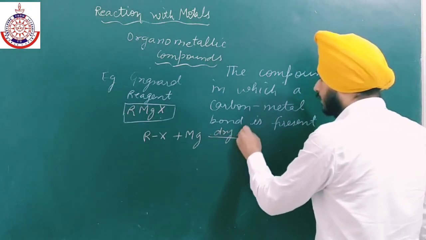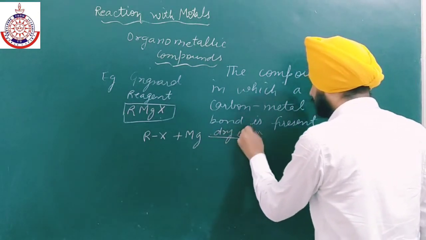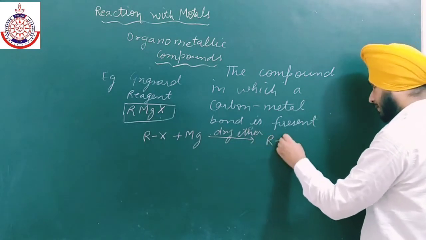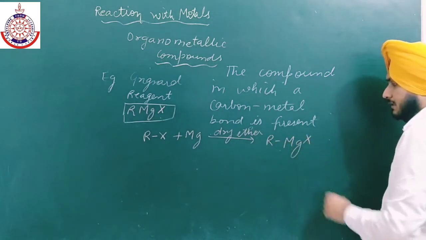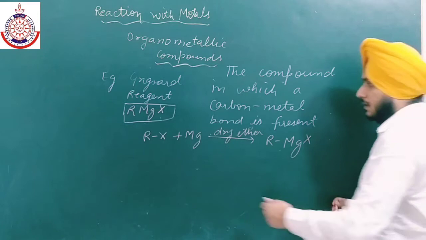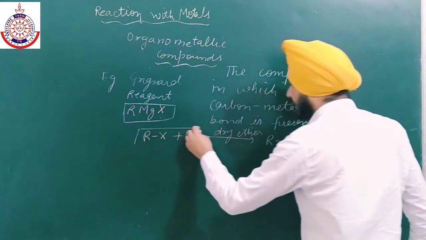Now why do we take dry ether? Why are we preparing Grignard reagent in the presence of dry ether? Because Grignard reagents are highly reactive.